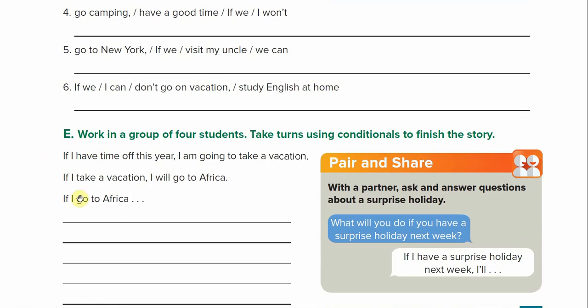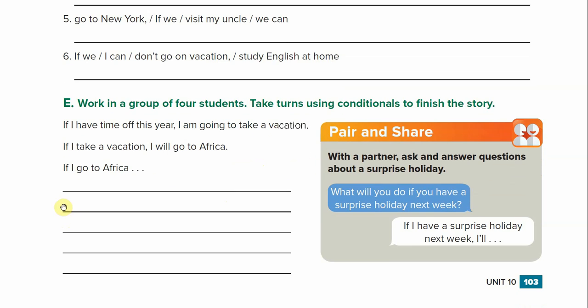And then this last one, it has this right here talking about finish the story. Don't worry about that. Solo ustedes necesitan crear una oración usando este tema. If something blah, blah, blah, will something else. All right, so use the grammar first conditional to write your own sentence here.